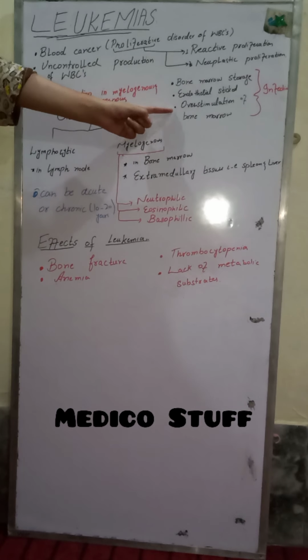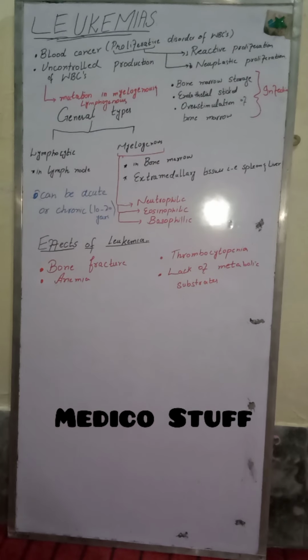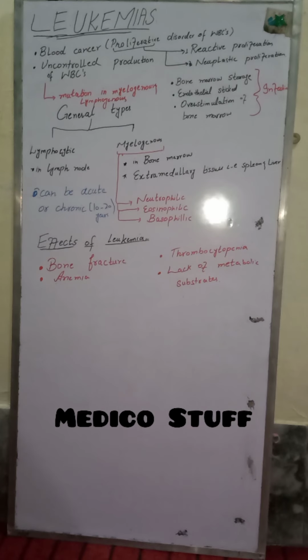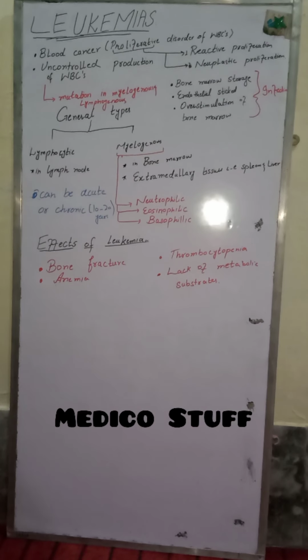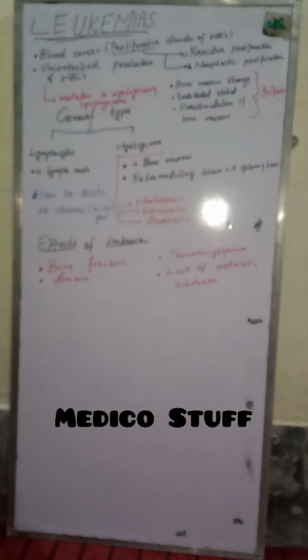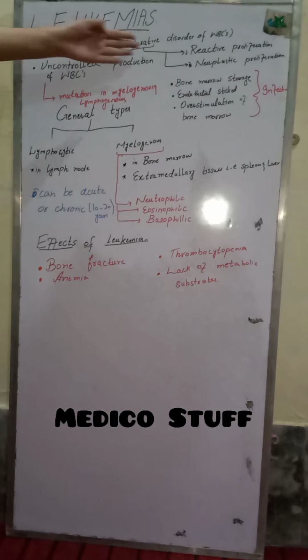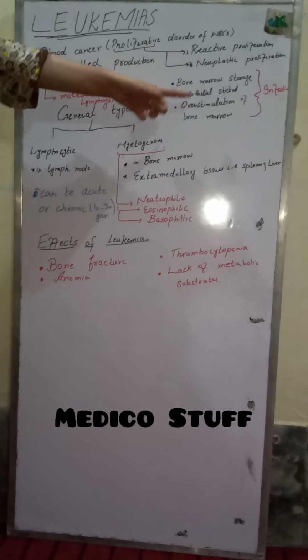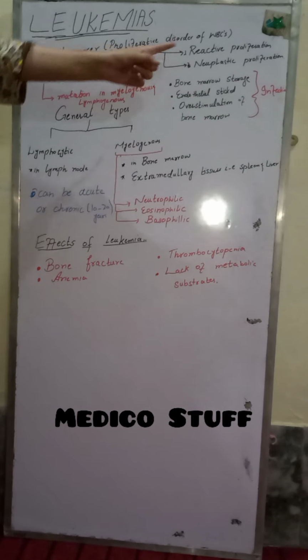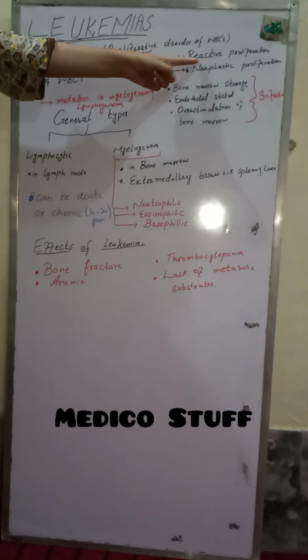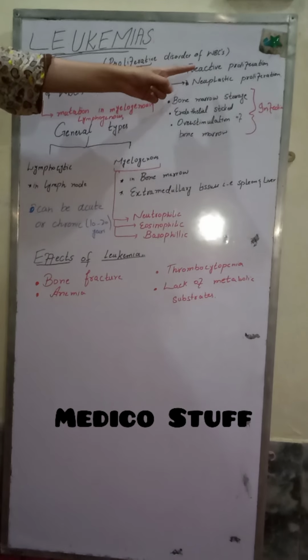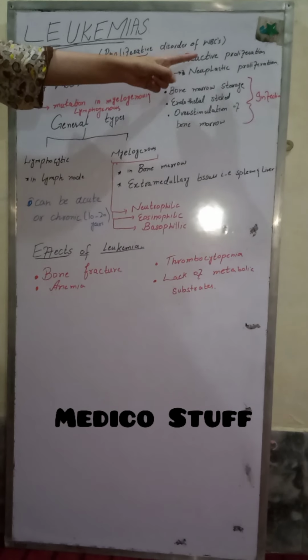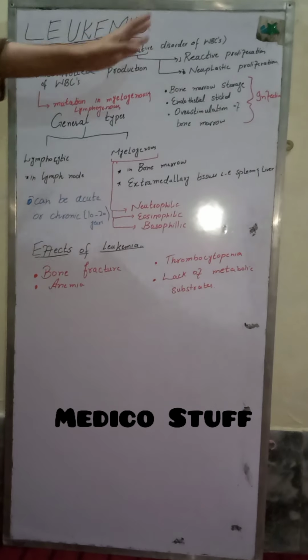The third source is overstimulation of bone marrow, that is, the hematopoietic stem cells in our bone marrow become overstimulated due to antigen or swelling, etc., and they are dividing at a rapid rate rather than normal. So these three are the sources of rapid proliferation. This proliferation occurs in the reactive type when we are exposed to some sort of antigen, infection, swelling or something else.